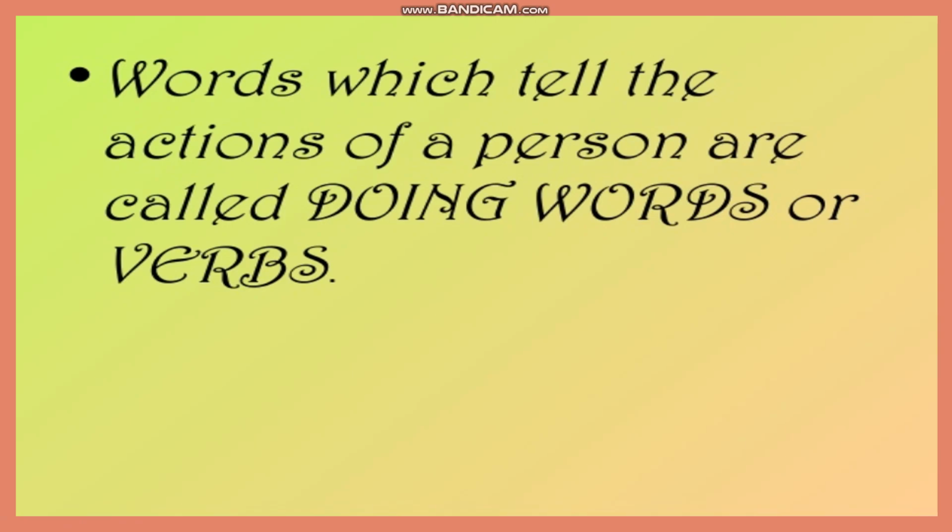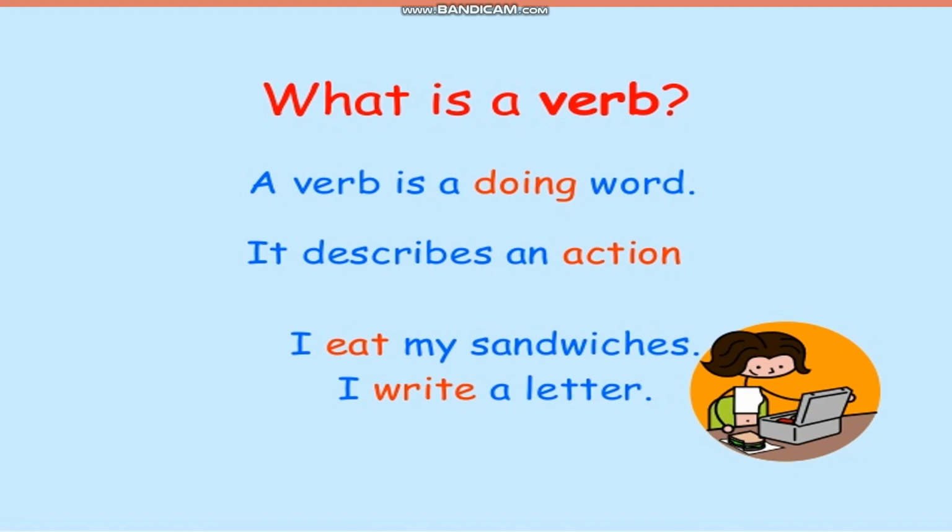Now let us see what their definition is. Words which tell the actions of a person are called doing words or verbs. Whatever action a person is doing, like you were jumping, you were closing your eyes, so the word close, the word jump, all these were showing your particular action. So they are called the doing words or verbs. So what is a verb? A verb is a doing word.